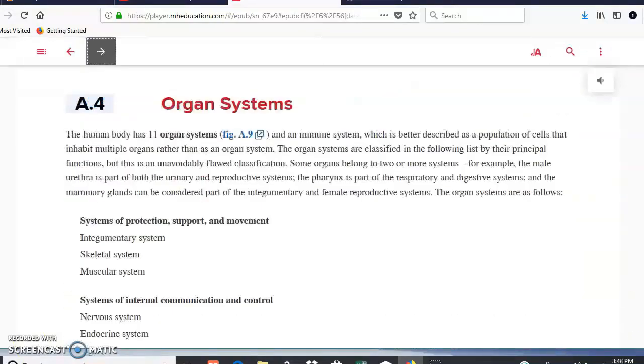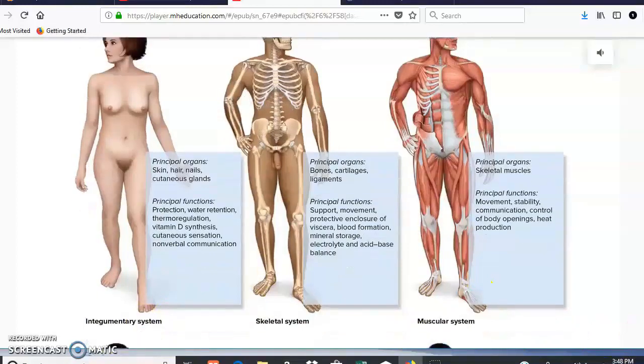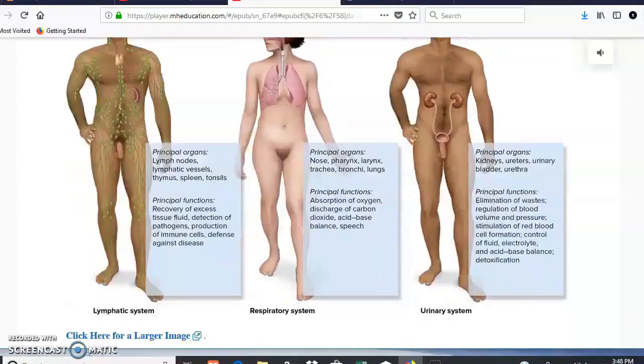So next topic is organ systems. Right here, you have some of the systems that we have in our body, such as, for example, the integumentary system. So if it's a system, it must have an organ. And the organ in the integumentary system is going to be the skin. So you also have the skeletal system, muscular system, you have the lymphatic system. In the lymphatic system, you have organs such as, for example, the lymph nodes.